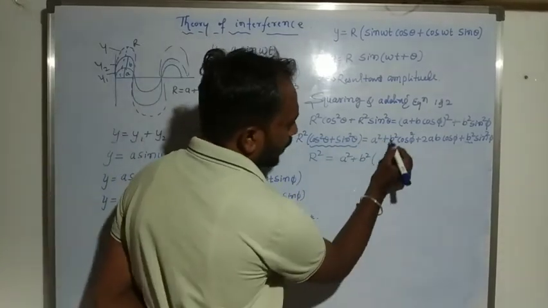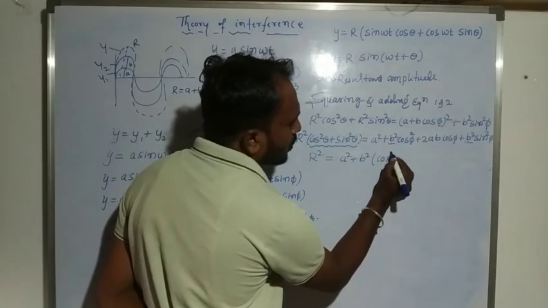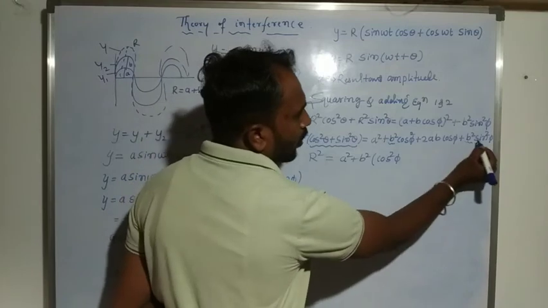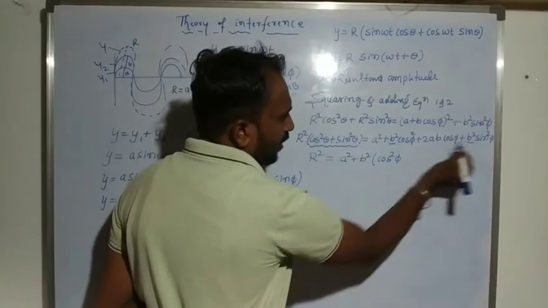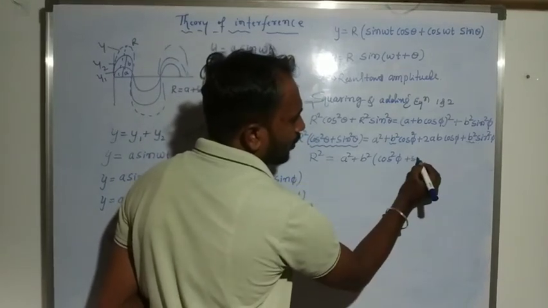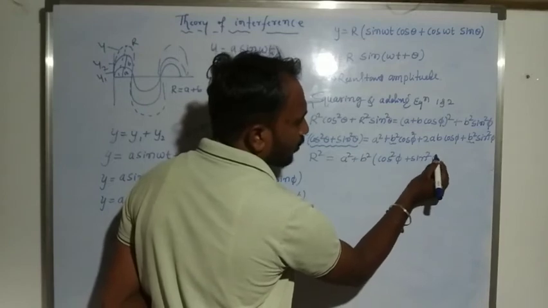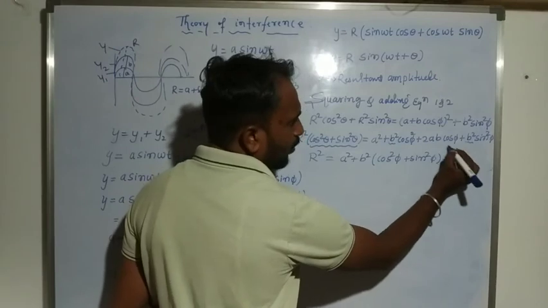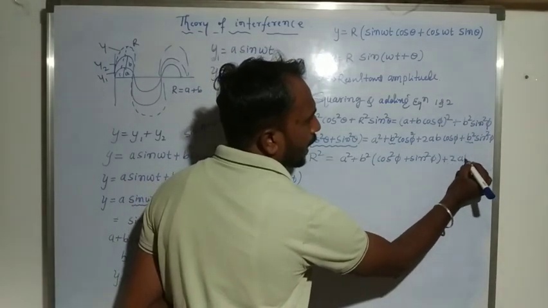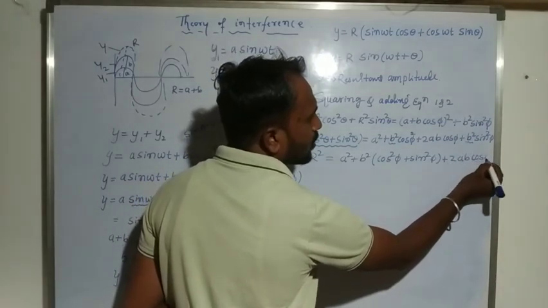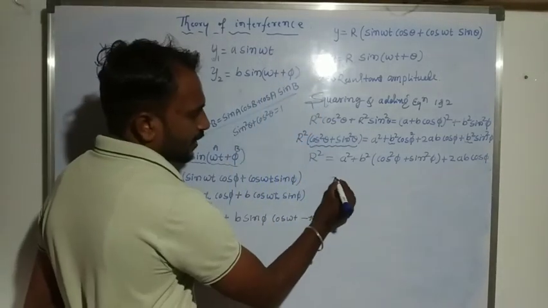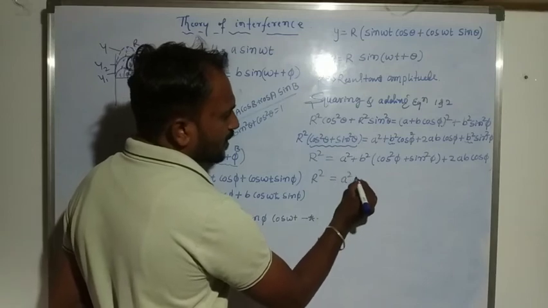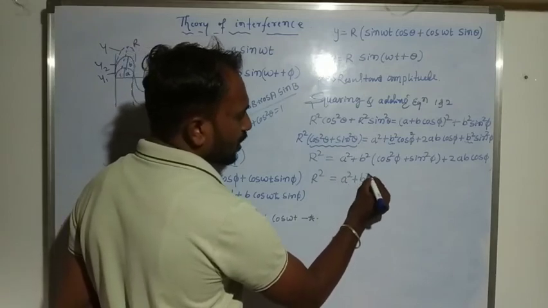So this reason here, cos square pi, and here b square already is there, plus sin square pi, plus remaining 2ab cos pi. So this reason here r square is equal to a square plus b square.